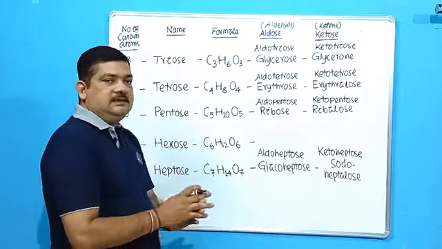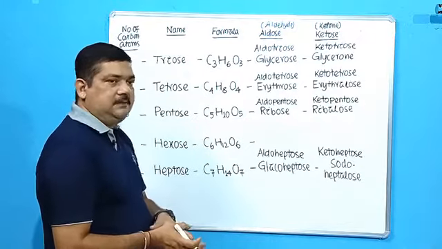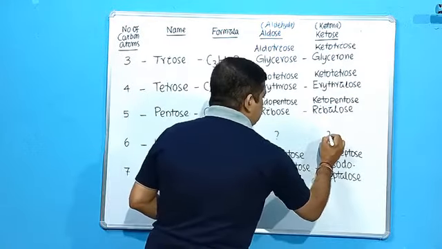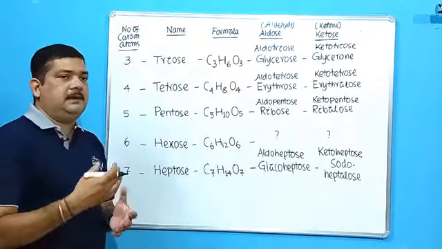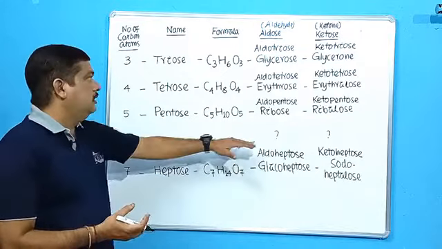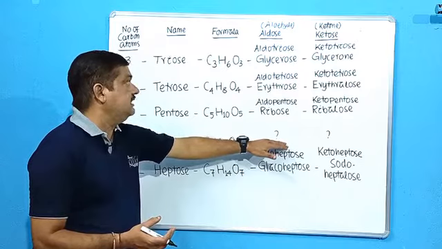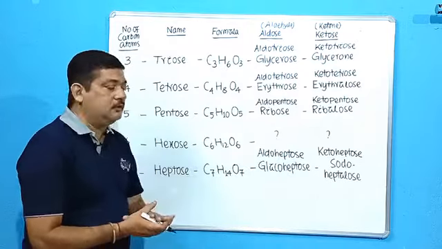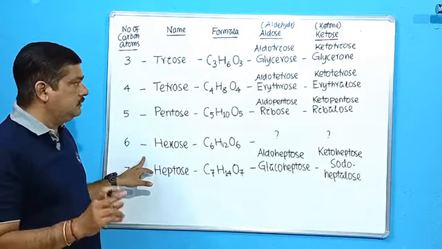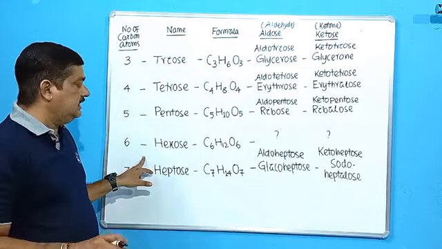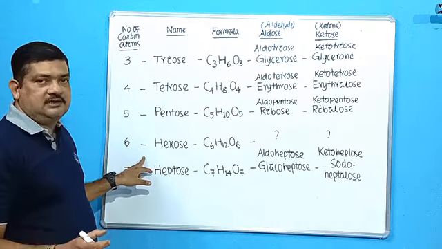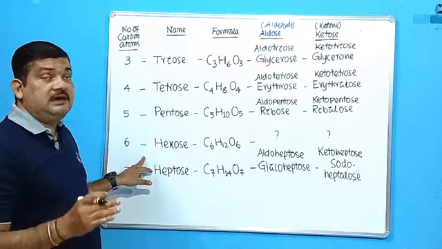So this is how the normal naming and general naming is done, and this is the task for you. You have to write down what will be the common name and what will be the naming of these two carbohydrates containing aldehyde group and ketone group containing 6 carbon atoms. So this is the assignment for you. Write down the names and send it to me. Then next we'll go to the next basis of classification, that is based on the number of products in hydrolysis.